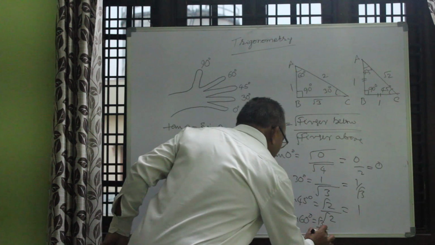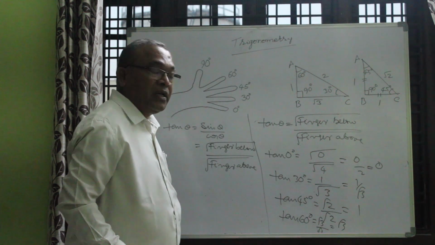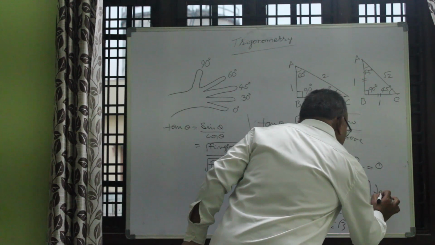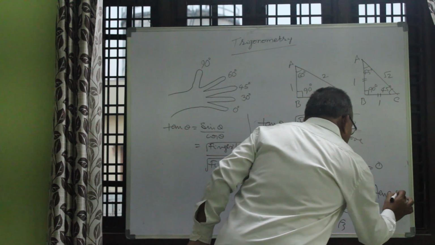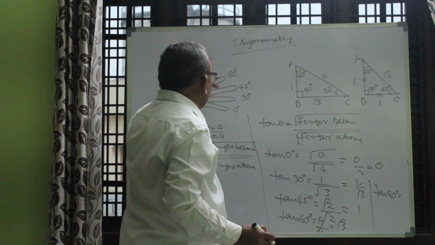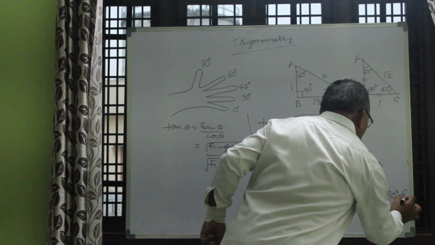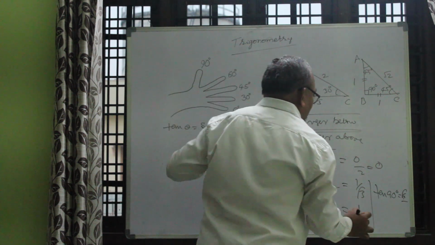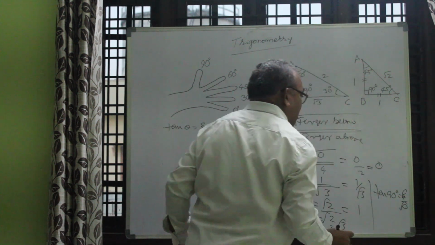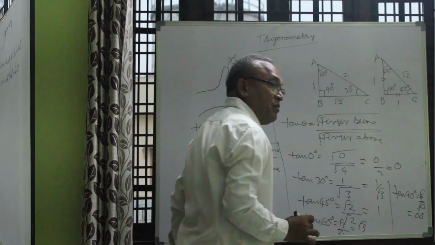Finger above is 1, root 1, so this is root 3. Now you go for tan 90. Tan 90 means finger below is 4 under root. Above there is nothing, this is 0. Something by 0 is infinity.